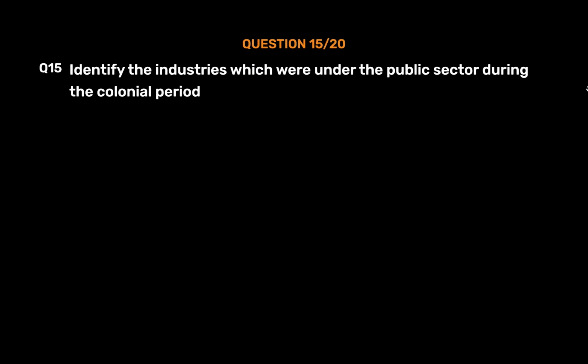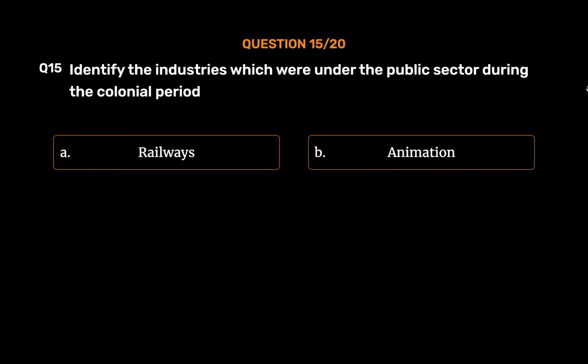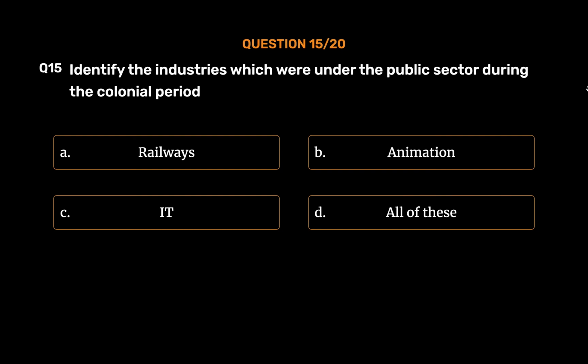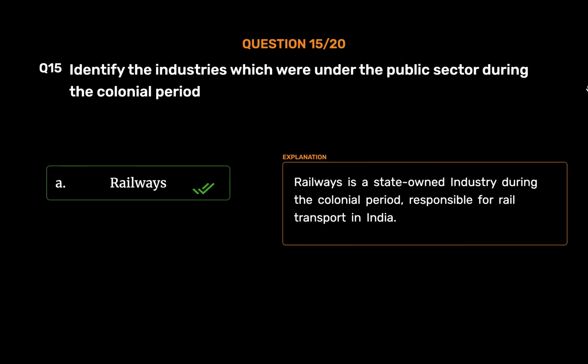Question number 15. Identify the industries which were under the public sector during the colonial period. Option A. Railways. Option B. Animation. Option C. IT. Option D. All of these. The correct answer is Option A. Railways. Railways is a state-owned industry during the colonial period, responsible for rail transport in India.